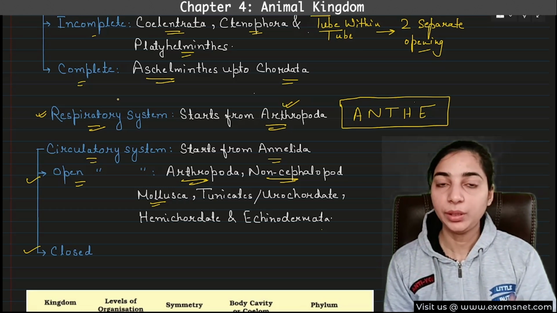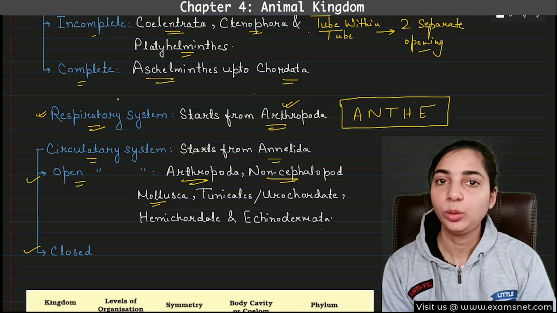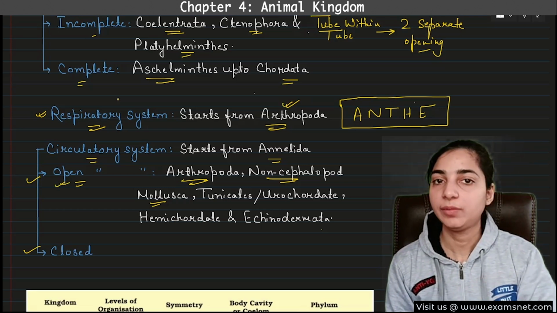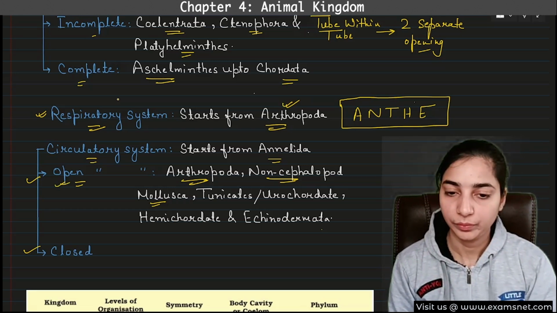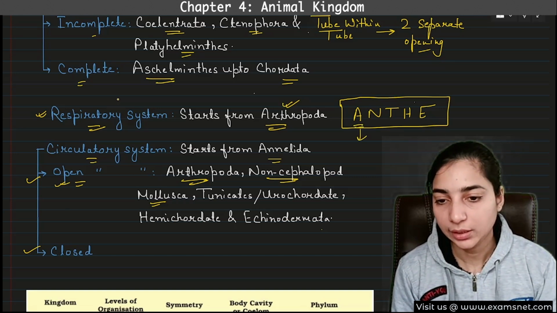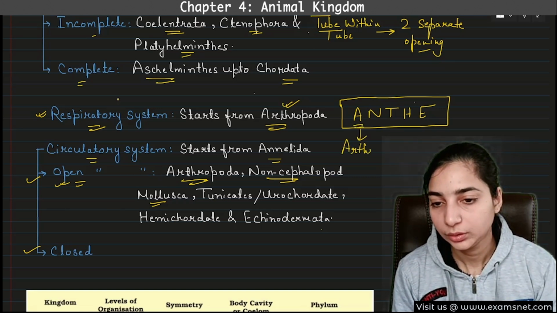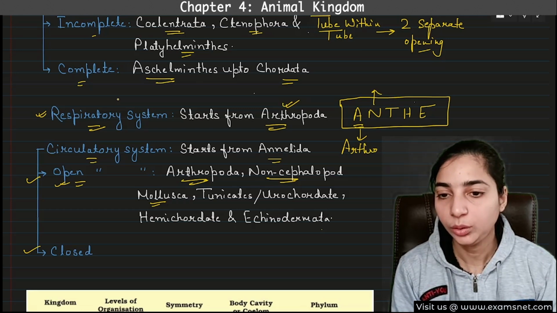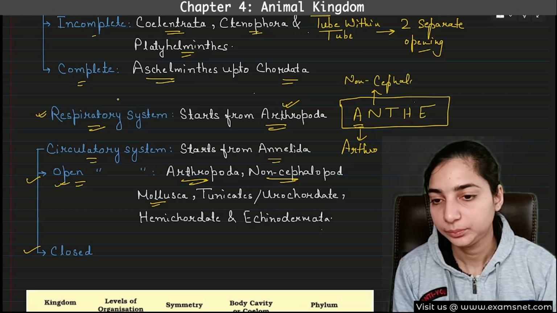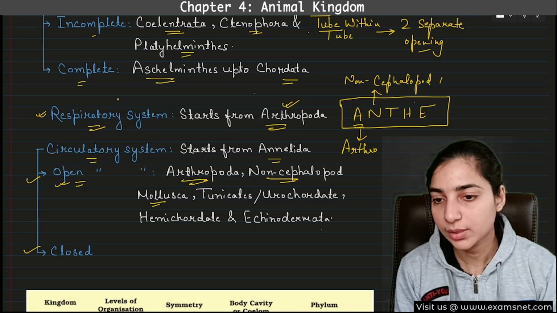But here just remember that the non-cephalopod Mollusca will have the open circulatory system, whereas the cephalopod will have another type of circulatory system. Okay, let's write it down here. A for Arthropoda, N for non-cephalopod Mollusca.